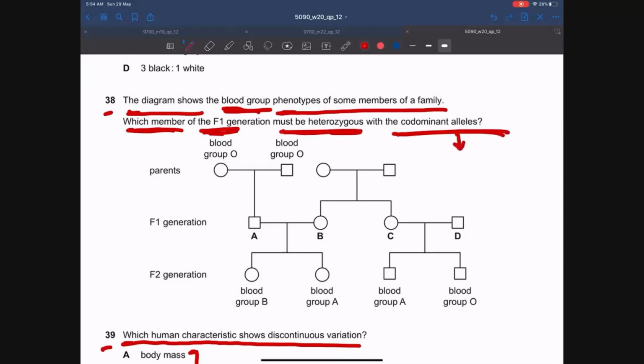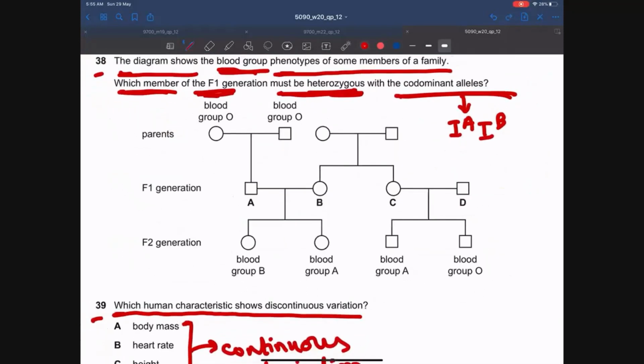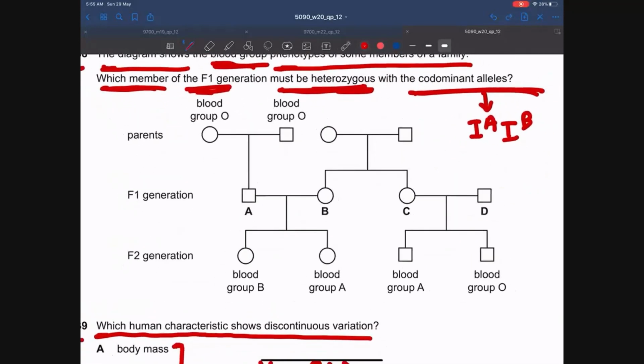It means they want us to recognize a person that has IA and IB. These are two codominant alleles, and this genotype is heterozygous. If we look at the diagram, the parents both have blood group O. This means that the genotype is IO for both the parents. It means that the child A will also have blood group O with IO and IO genotypes.